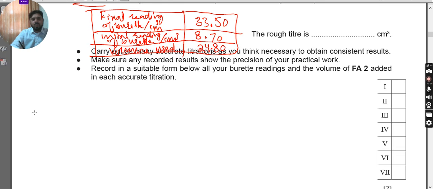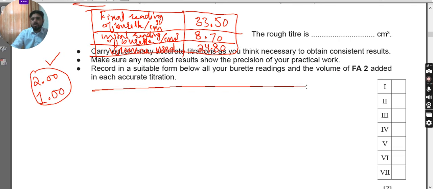Remember, whenever you are going to do a titration, if there is a gap of 2.00 between two readings, and then you make another titration that has a gap of 1.00, then you say that you are doing more accurate readings. So keeping this point in mind, you have to perform as many experiments. But at the same time, when you are doing many experiments, it will cost time.